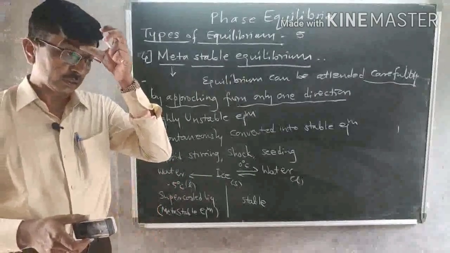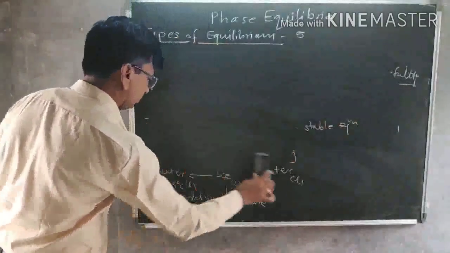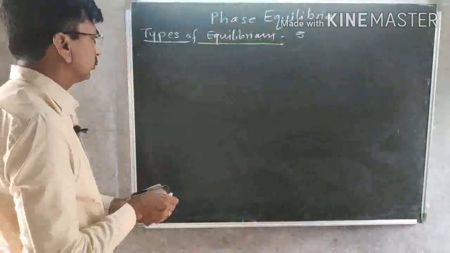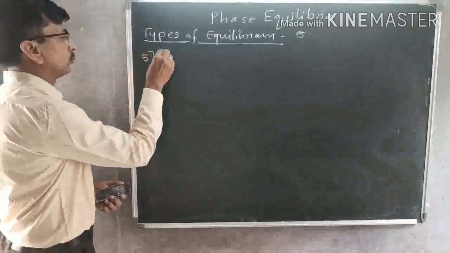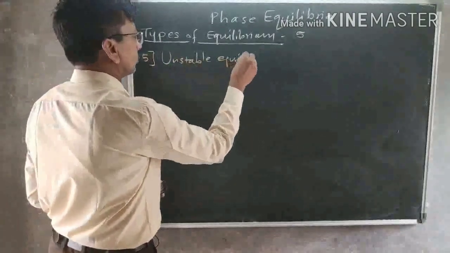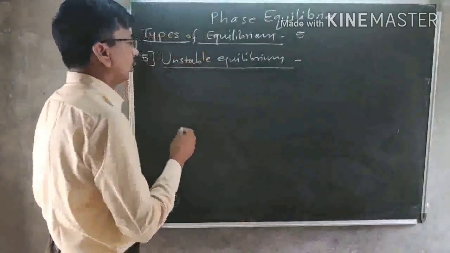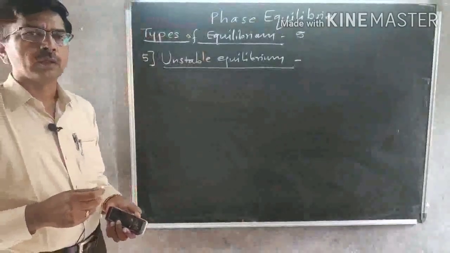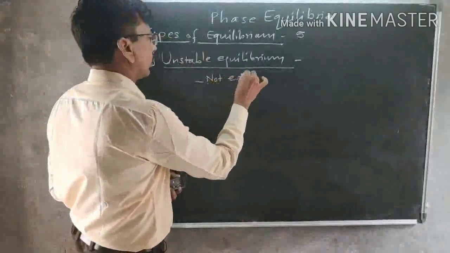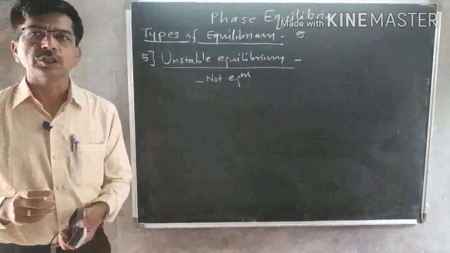Now the last one is the unstable equilibrium. Unstable equilibrium, in fact, is not equilibrium. We feel it is equilibrium, but in fact it is not, so we call it unstable equilibrium.